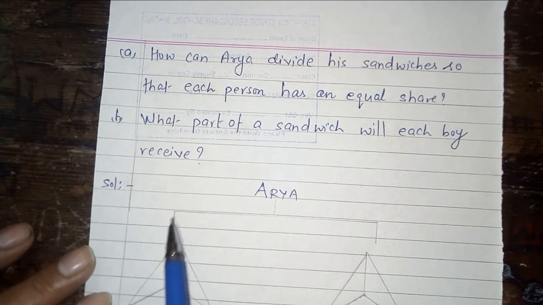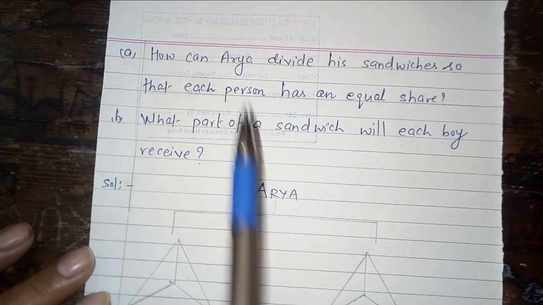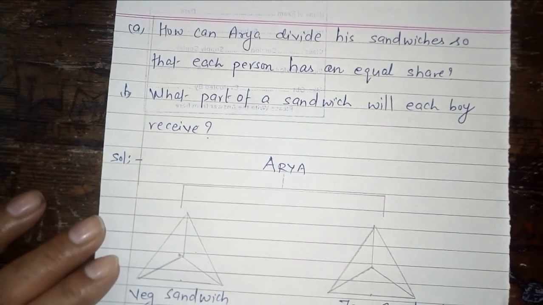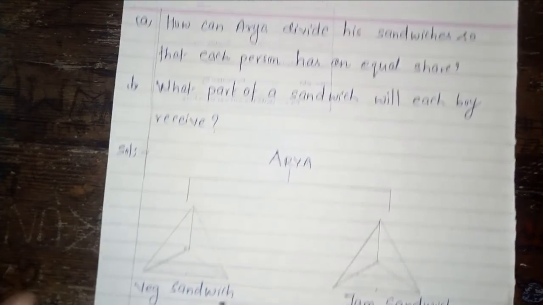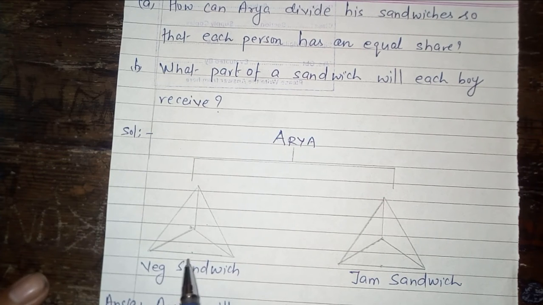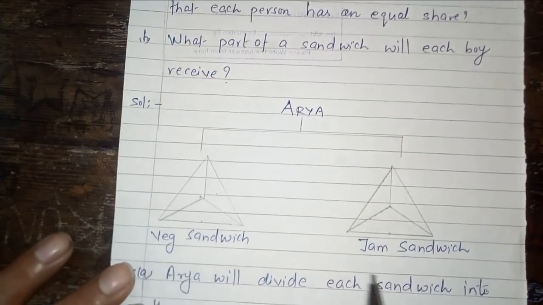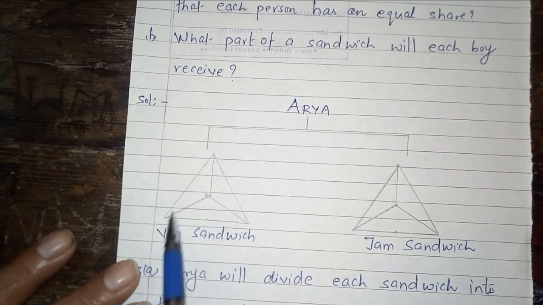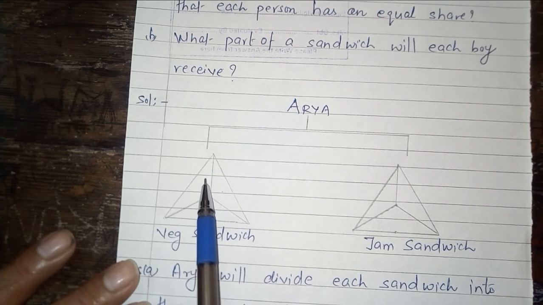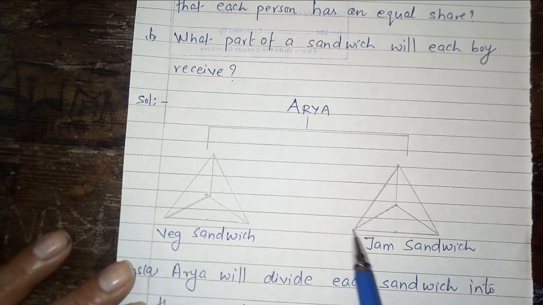First we discuss the first part. Suppose this is Arya, and Arya brings 2 sandwiches, a veg sandwich and a jam sandwich. This is the diagram of the veg sandwich and this is the diagram of the jam sandwich.